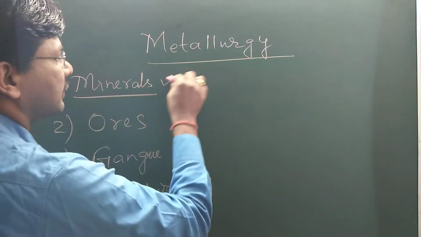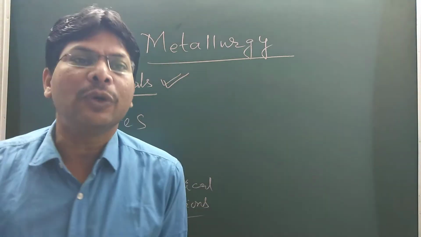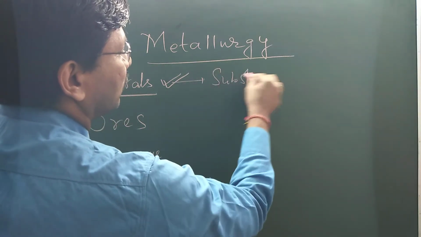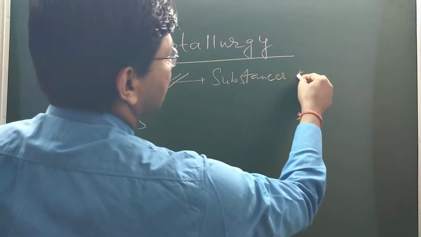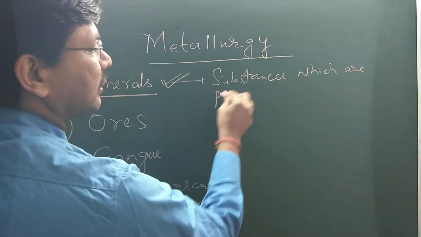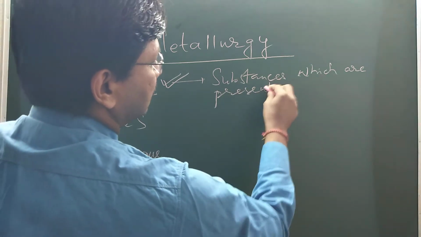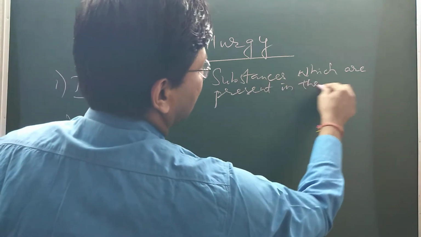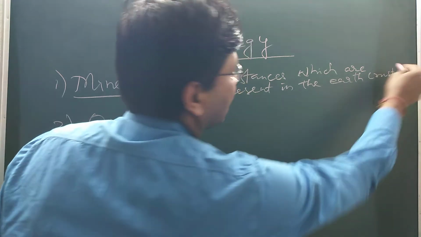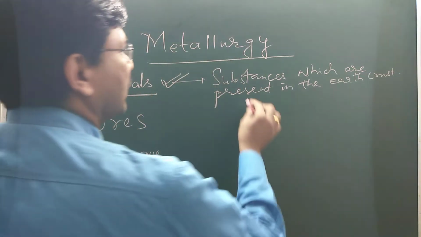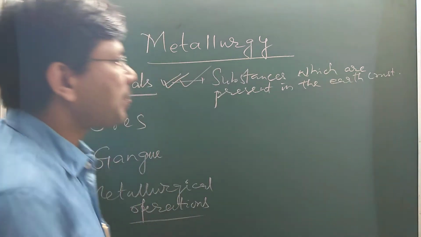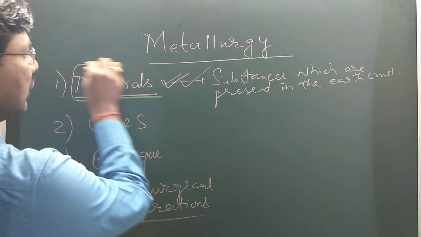So minerals are substances which are found in the earth crust, which can be obtained by mining. So those substances which are present in the earth crust are called minerals.